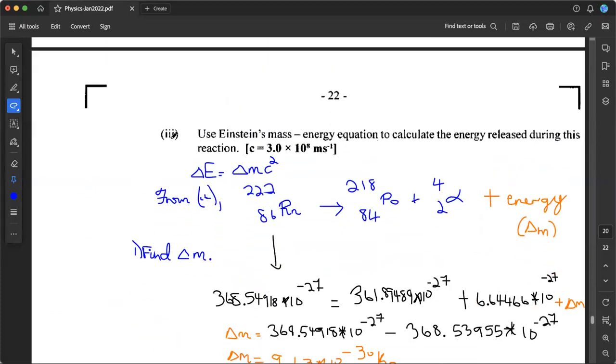Okay, so we're at part 3 now, part 3 of that question. And it's asking us to use Einstein's mass energy equation to calculate the energy released during this reaction. So we know that these kind of nuclear emissions release energy as well as a part of this formation of this new element, there's energy that's released as well.